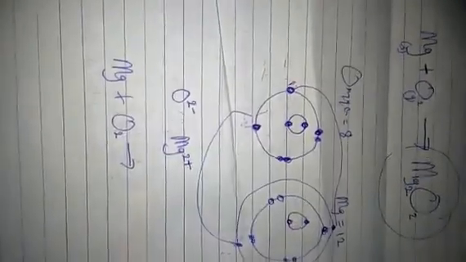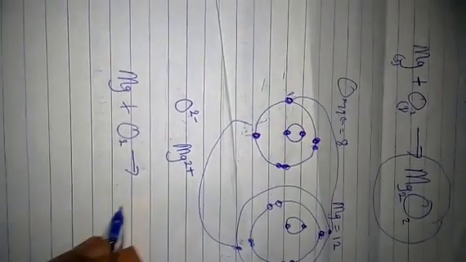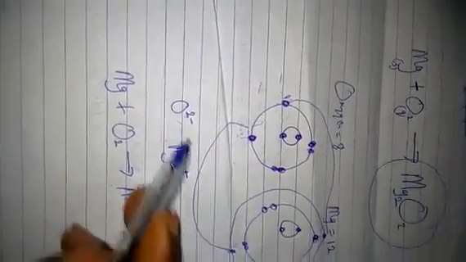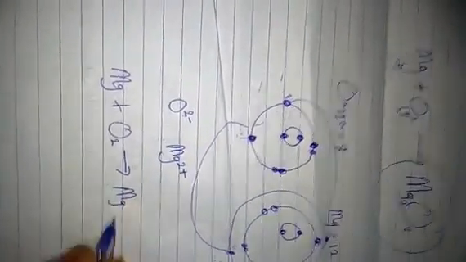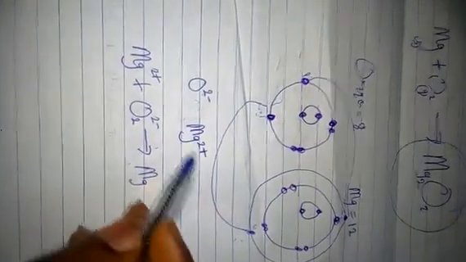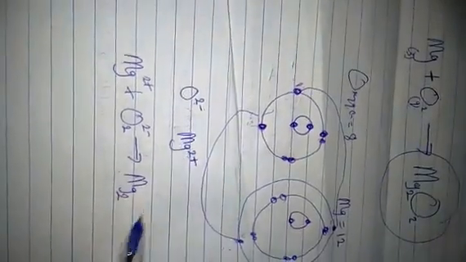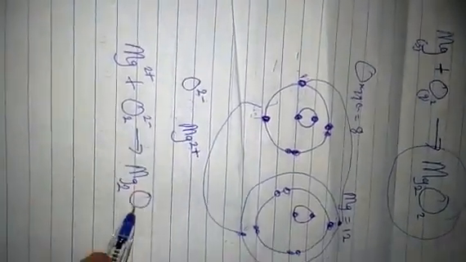So what will happen? There will be a change of radical. We know that this is 2 minus and this is 2 plus. Normally they don't show it in the equation. They just write the equation for you to see. This is what happened. So there will be a change of radical. The magnesium will collect the 2, Mg2, and the oxygen will collect the 2, O2.